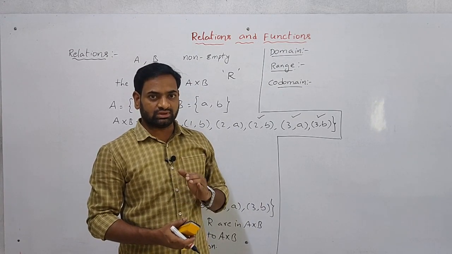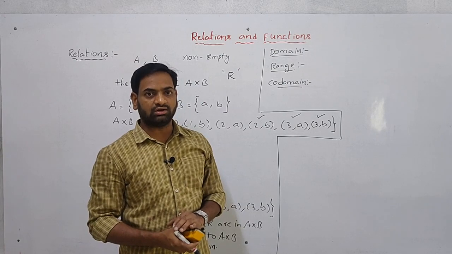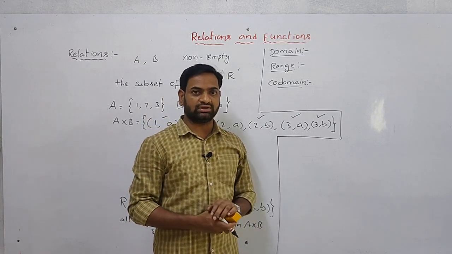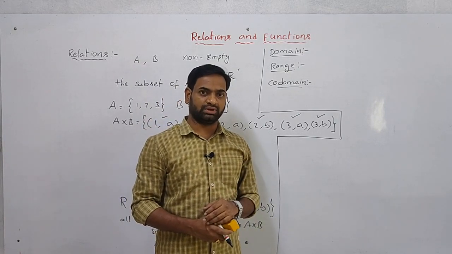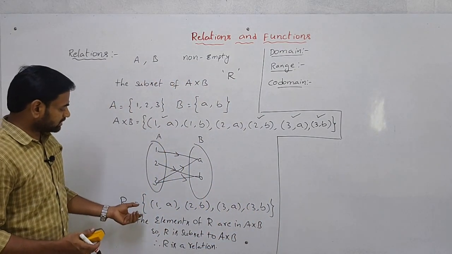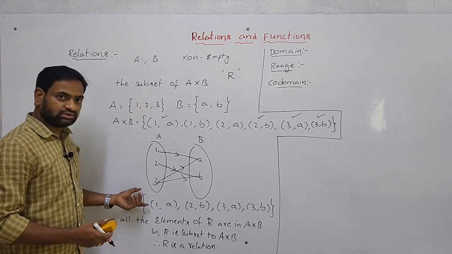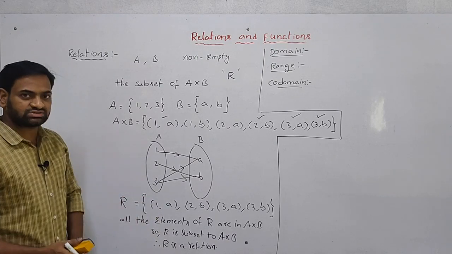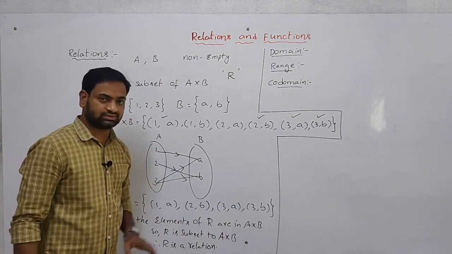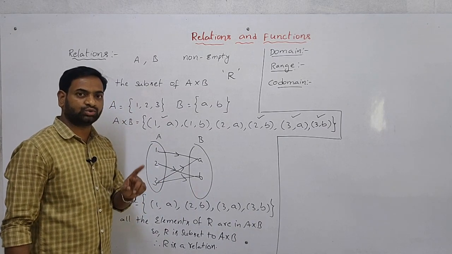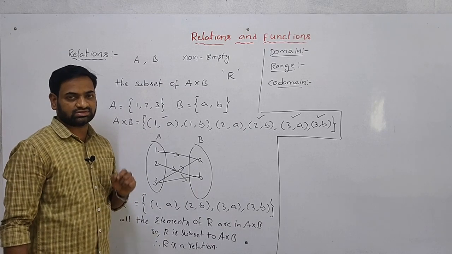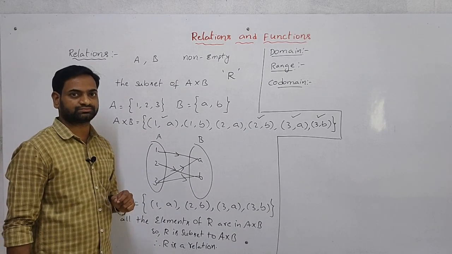In the given relation from A to B, the set of all first elements is the domain. See here, in the previous example, this is the R. In this R, what are the first elements? Here the first elements are 1, 2, 3, 3. So the elements are 1, 2, 3. This 1, 2, 3 is the domain, the set of all first elements.